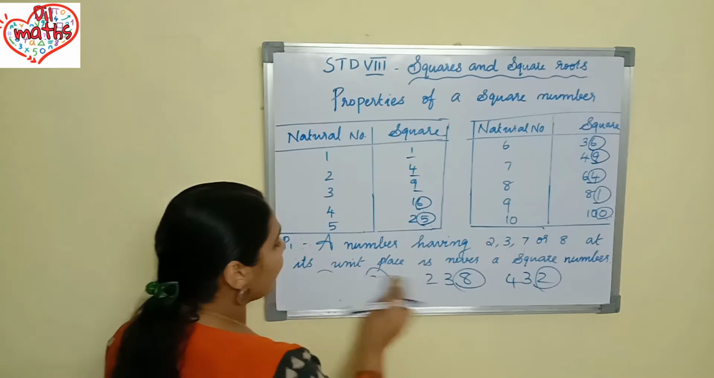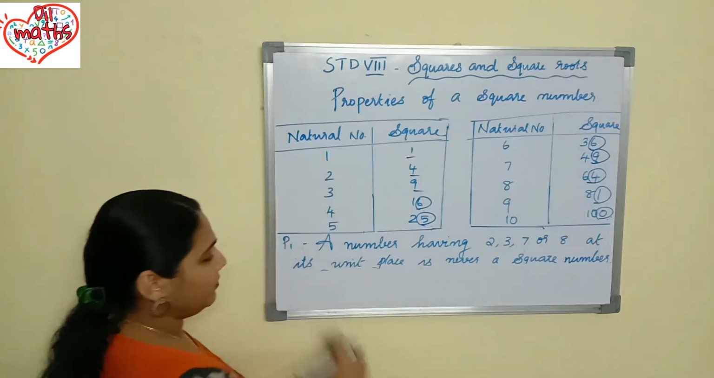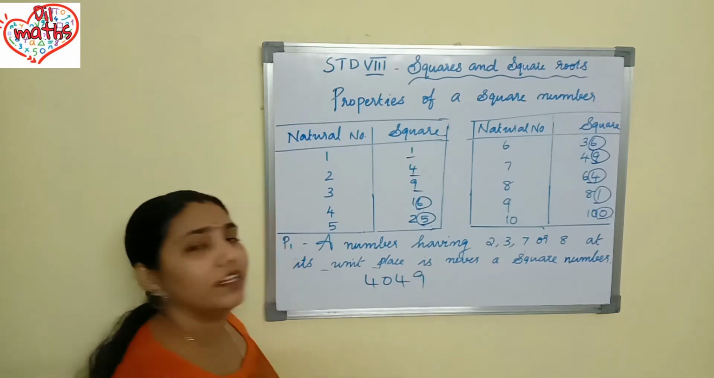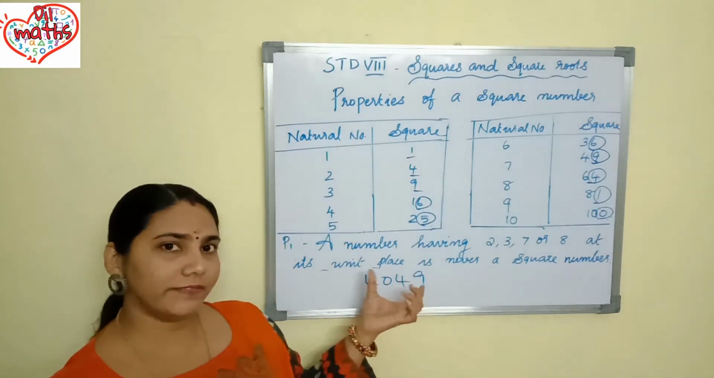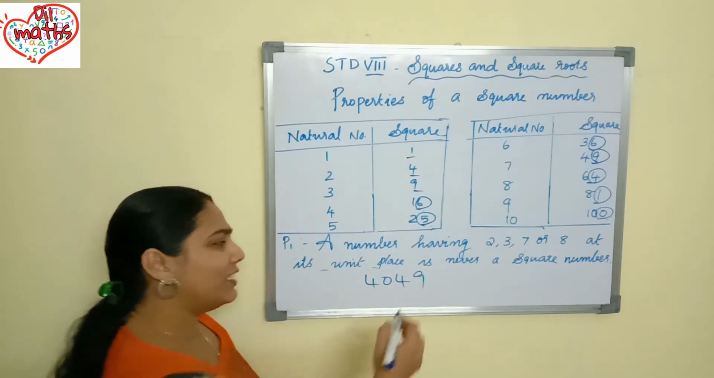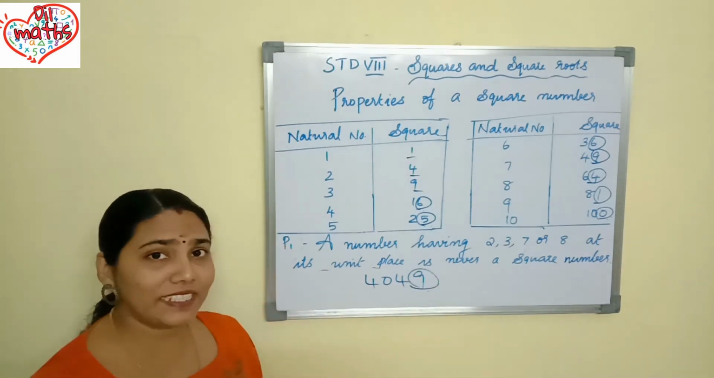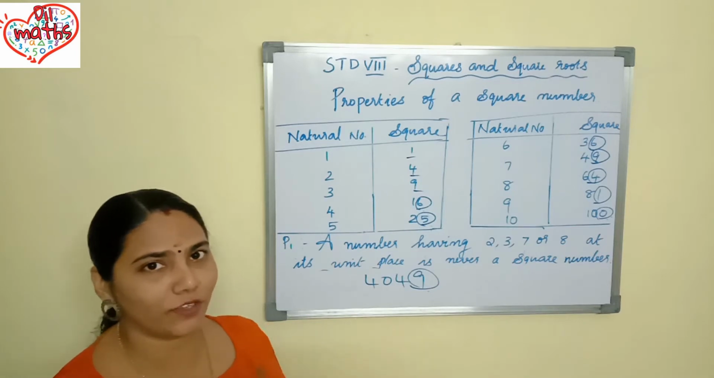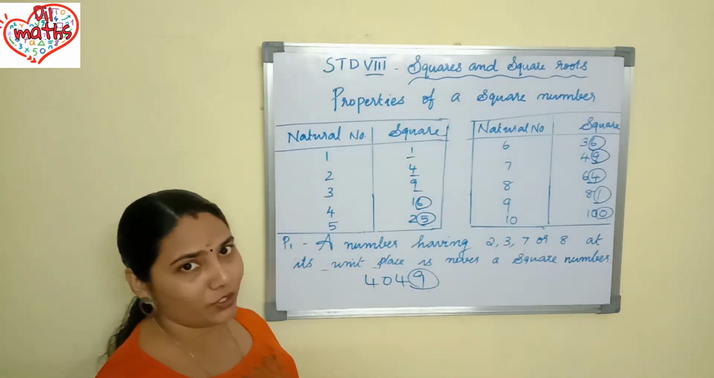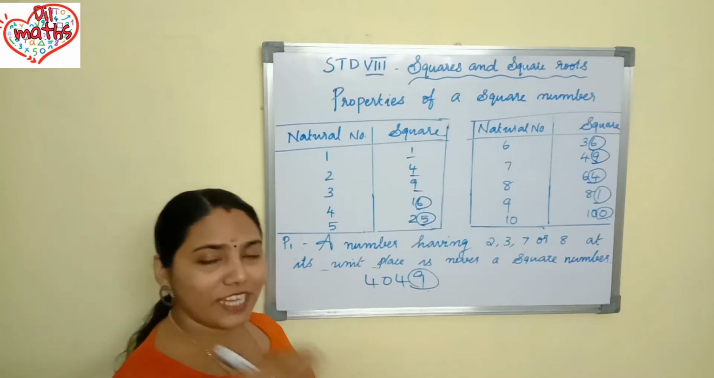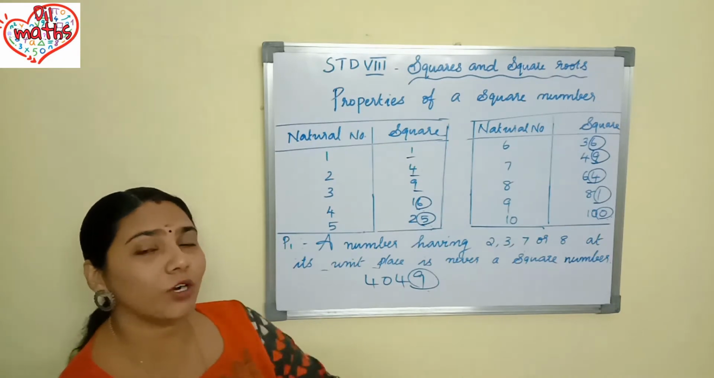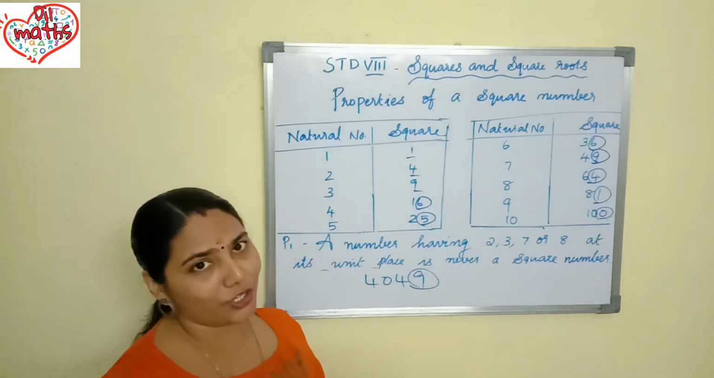And if I take another example, 4049. Can you say whether it is a perfect square or not? You can check the ones place, isn't it? In the ones place 9 is coming, and you might say that it is a perfect square. But no, we can't say whether it is perfect or not. What should we do? We should find out the prime factorization or use any other method to check whether it is a perfect square or not.